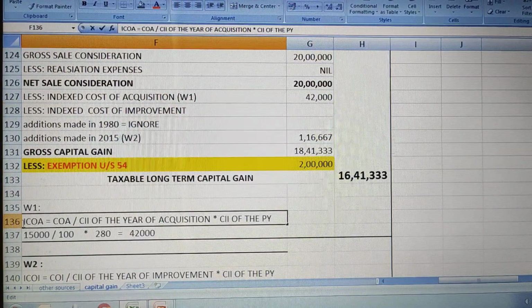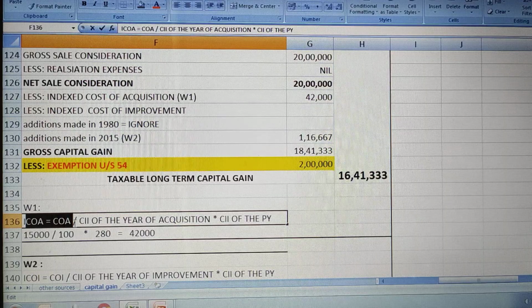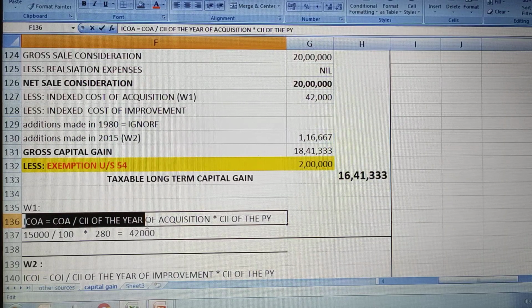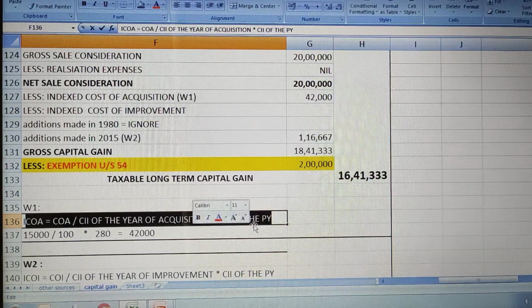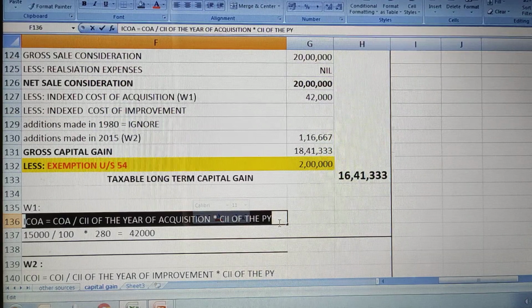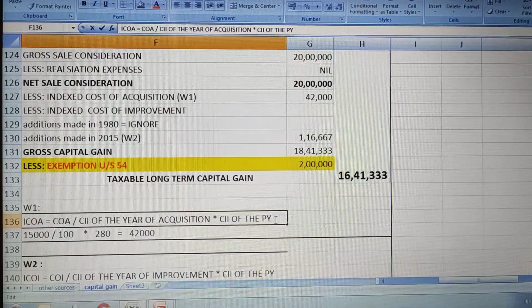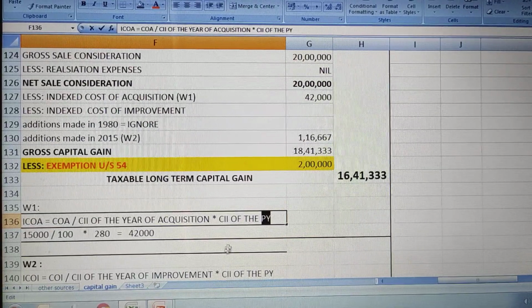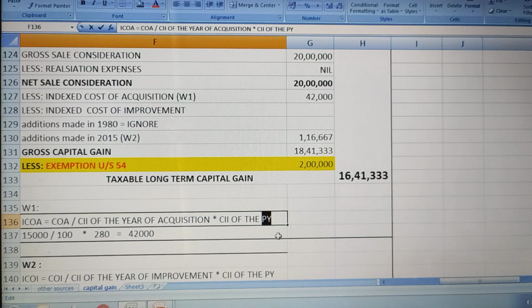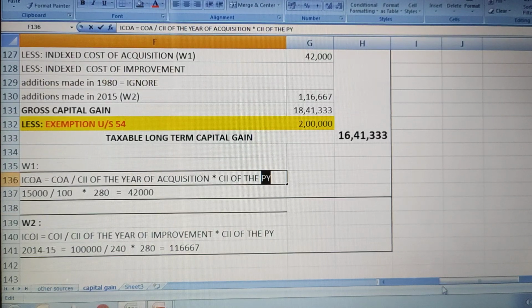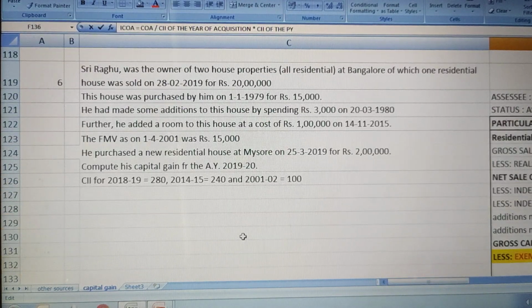So cost of acquisition, indexing, how we have to do? There is a formula. Indexed cost of acquisition equals cost of acquisition divided by cost inflation index of year of acquisition multiplied by cost inflation index of the year of sale, because he has sold the property in previous year 2018-19, so we have taken as previous year. Okay, so let us see what is the cost of acquisition.